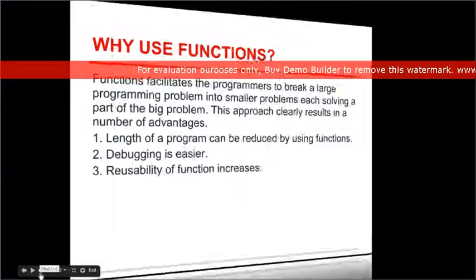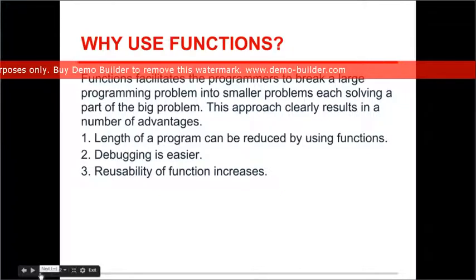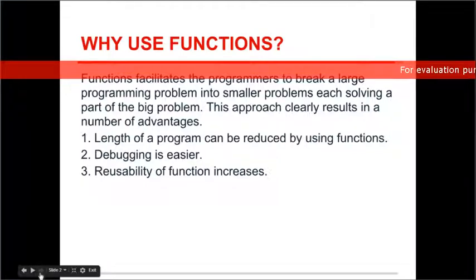The next thing that I address is, why should we use functions? Till now we have been writing statements after statements and we've been doing quite well. So the question is, why not write statements one after another like we've been doing so far? Why use functions? Functions facilitate the programmers to break a large programming problem into smaller problems, each solving a part of the big problem. So there's a huge problem that you have and you've broken it down into smaller problems, and then you are catering to these problems one by one separately.